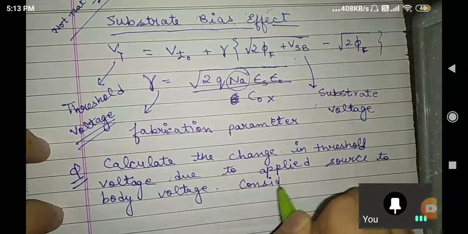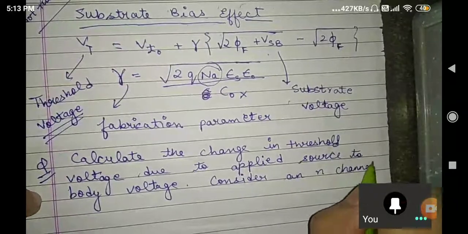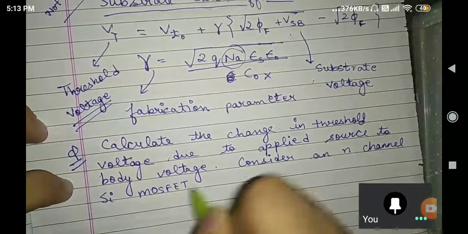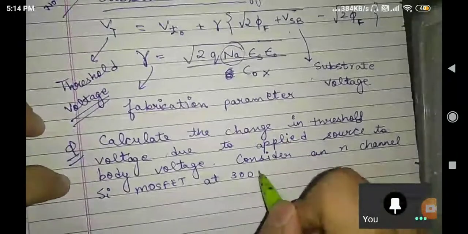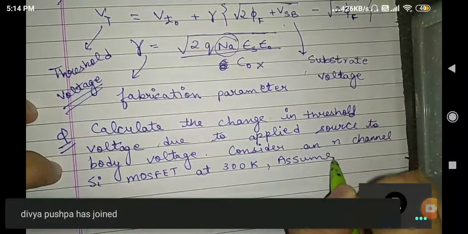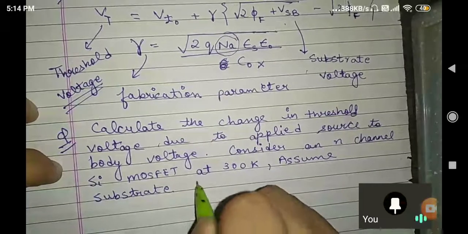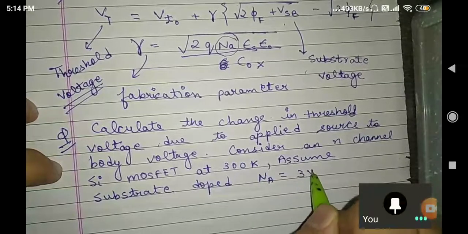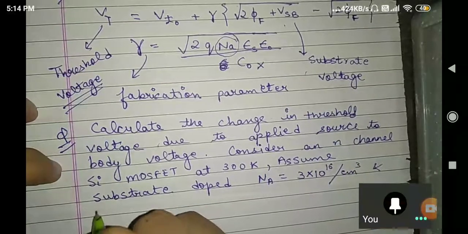Consider an n channel silicon MOSFET at 300 Kelvin. You can assume the substrate is doped with Na equal to 3 x 10^16 per centimeter cube.